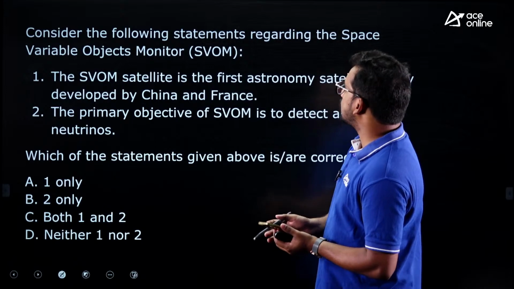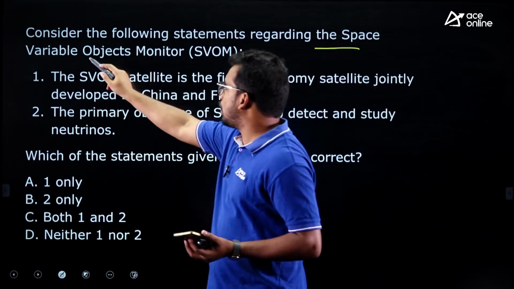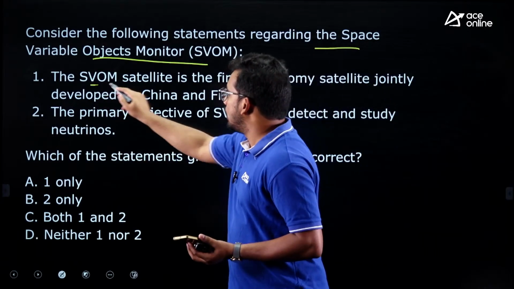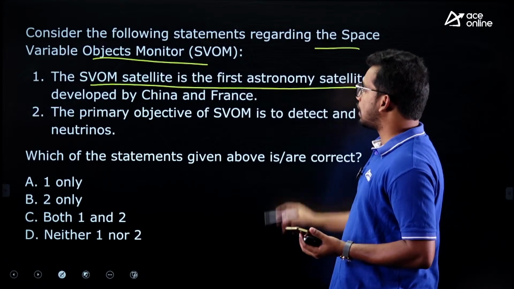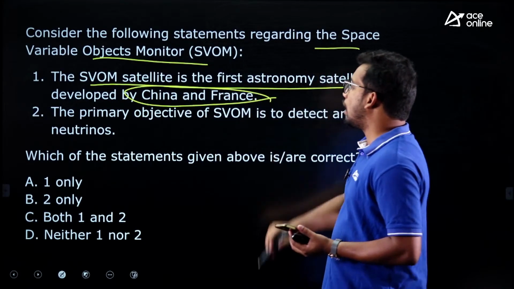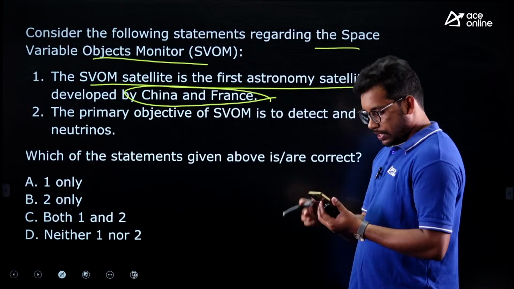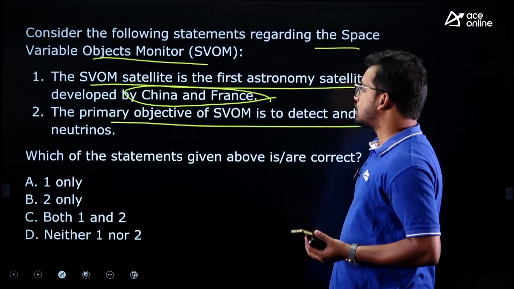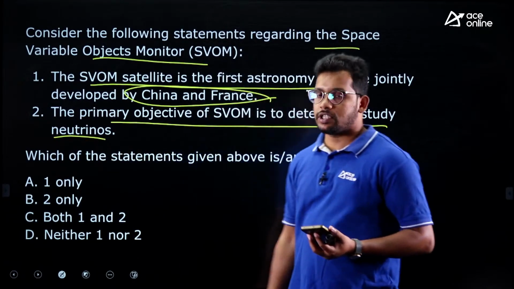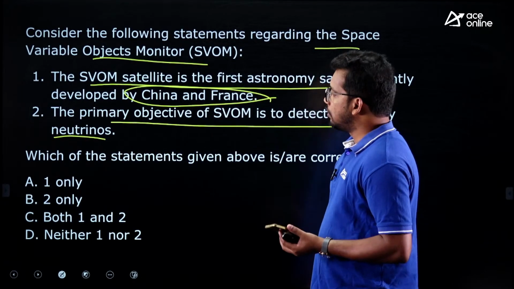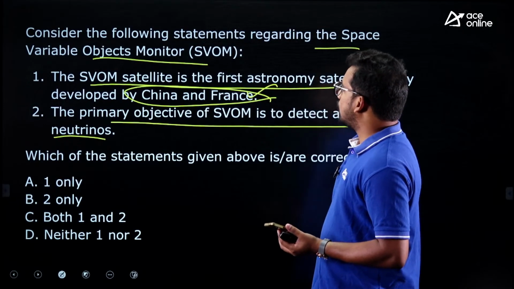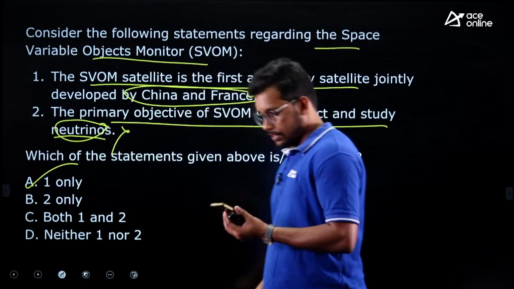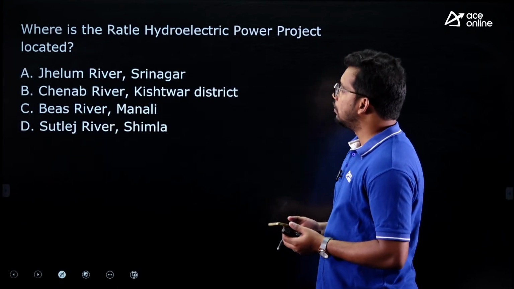Next one: consider the following statements regarding the Space Variable Objects Monitor (SVOM) mission or satellite. First: this satellite is the first astronomy satellite jointly developed by China and France. Correct, Malini. Second: the primary objective is to detect and study neutrinos. The first one is correct, China and France. The second, neutrinos, is wrong. So the answer is A for the third question.